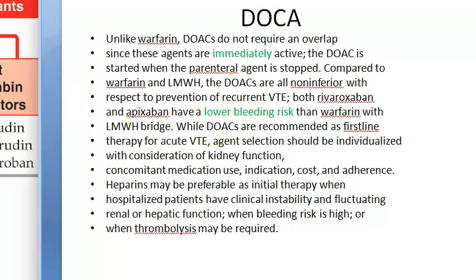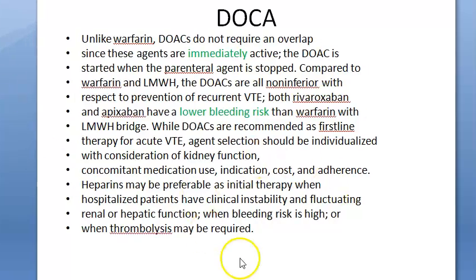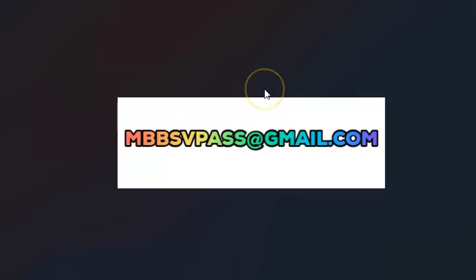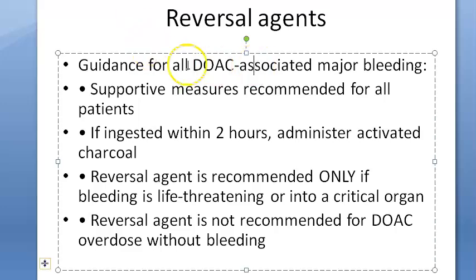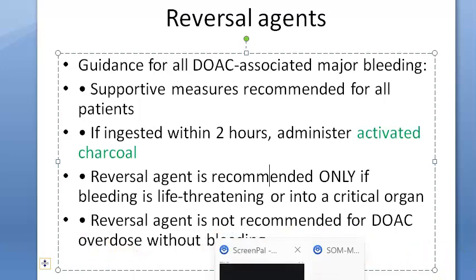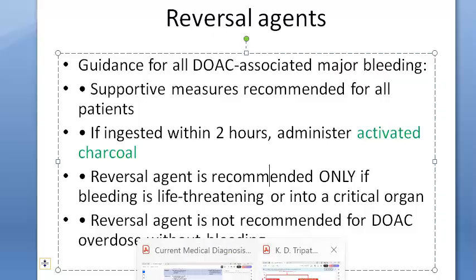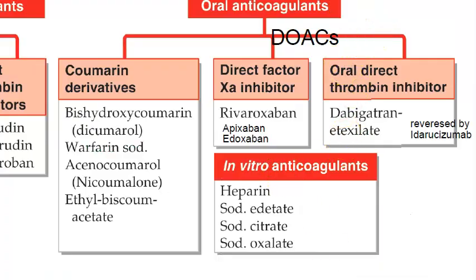Next, let's move on to some extra points that you may want to know. If you give this and there's bleeding, then how will you reverse it? The reversal for all DOACs, you can administer activated charcoal. Not always that you need that, they are saying, but what are the specific agents? Let's look at specific agents for reversal.